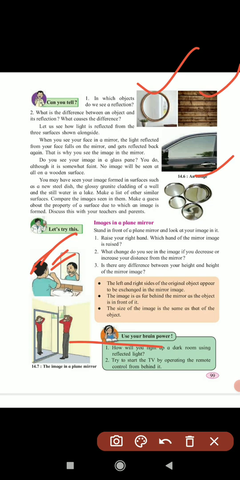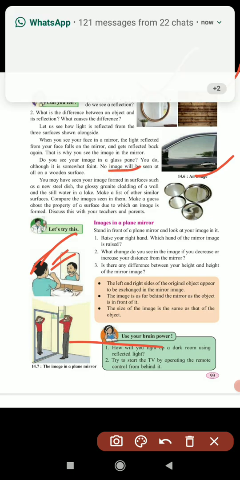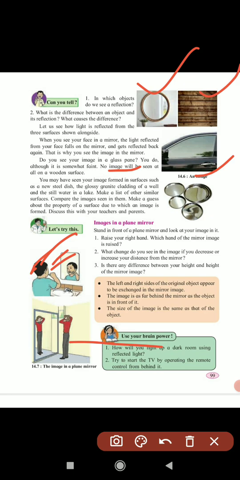Do you see the image in the glass of the plane? Yes, you do see it, but it is somewhat faint. But we will see no image at all on the wooden surface; on this we can't see our image. You may have seen your image form on the surface of a steel dish in kitchens. Again, there are wall tiles, and in those also you can see it. Again, in a lake of water also you can see. So you can list where you are seeing images.